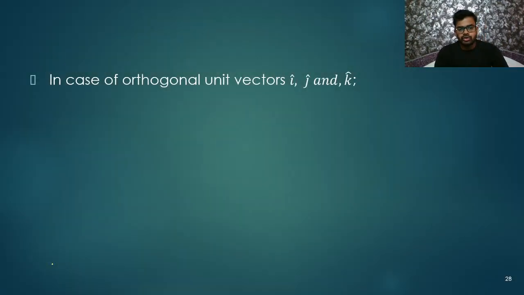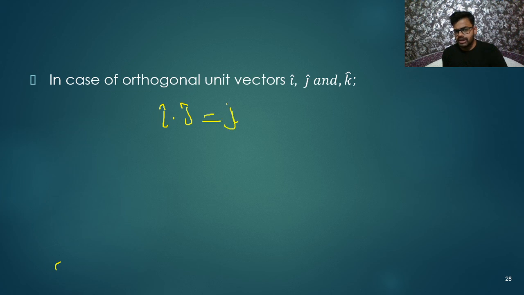Next, in case of orthogonal vectors, I explained this in the last class. Orthogonal vectors means two vectors are perpendicular to each other. So i cap, j cap, and k cap mean the unit vector along the x axis, the unit vector along the y axis, and the unit vector along the z axis. So simply, if two vectors are perpendicular to each other, their dot product will be 0.